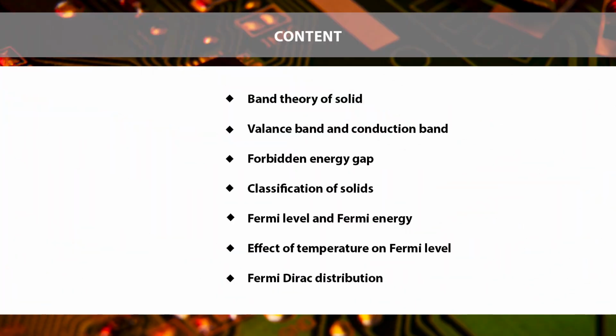The content of the lecture is band theory of solids, valence band and conduction band, forbidden energy gap, classification of solids, Fermi level and Fermi energy, effect of temperature on Fermi level, and Fermi-Dirac distribution function.